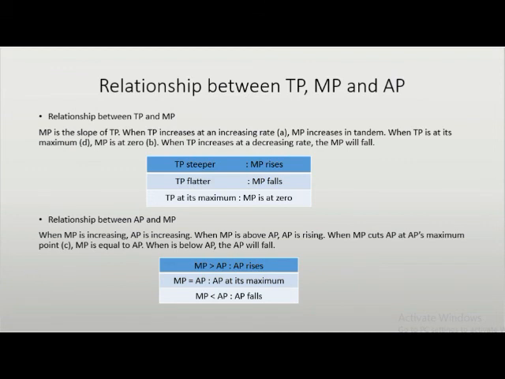Next, the relationship between average product and marginal product. When marginal product increases, the average product increases too. When marginal product meets average product at its maximum point, the marginal product is equal to average product. When marginal product is below average product, the average product will decrease.